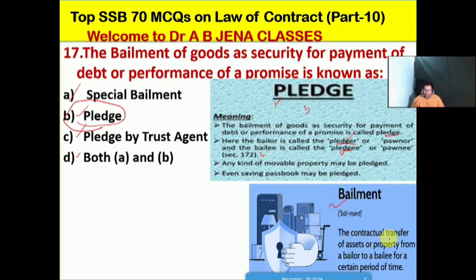And what is the meaning of bailment? Bailment is the contractual transfer of assets or property from bailor to bailee for a certain period of time. So here the bailor is a person who transfers the goods under a contract or agreement to the bailee for a certain time period. Now friends, I am hopeful that it is very clear what is the meaning of pledge, bailment, pledger and pledgee, and bailor and bailee.